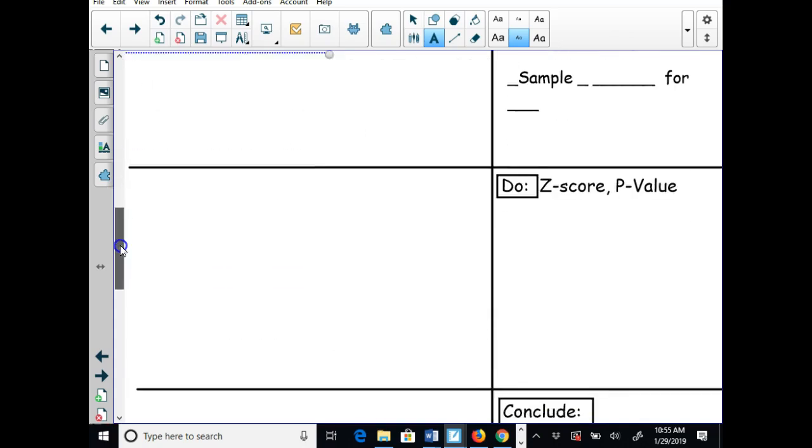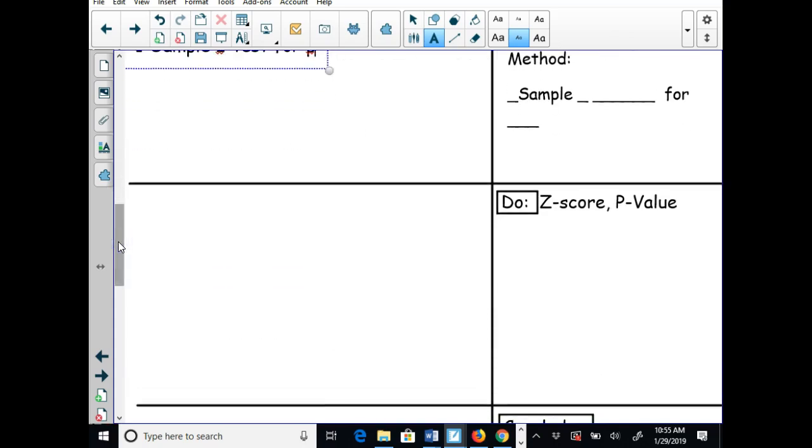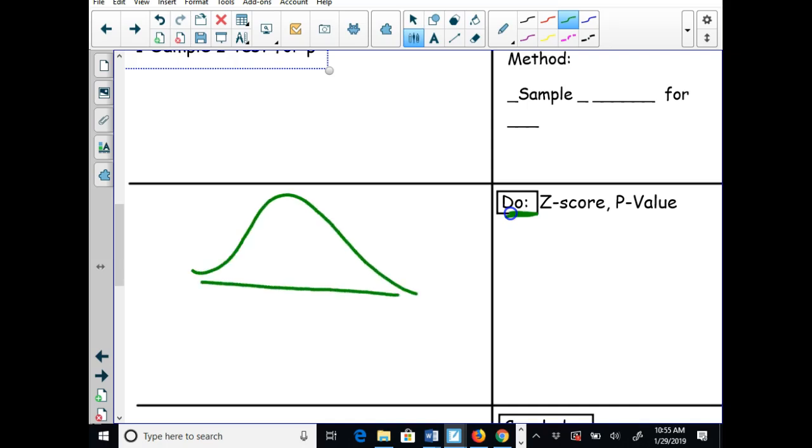Now we're at the do part, and I'm going to go to the board. I'm not going to write on the side because I've already done that. It's the same as before. There's only one little thing that's going to change, okay? So I have my curve, and my curve is always centered on whatever the null hypothesis is. So in this case, it's p is equal to 0.5.